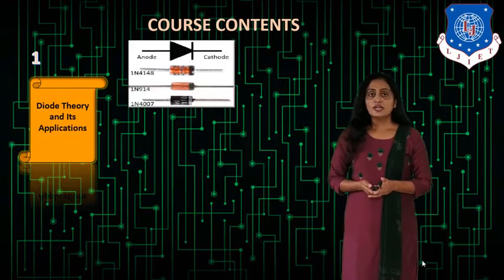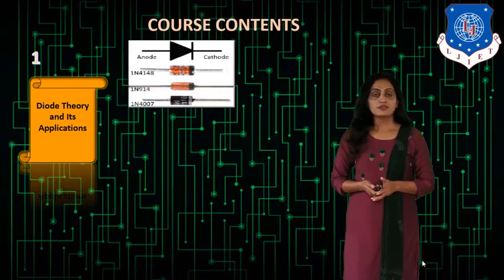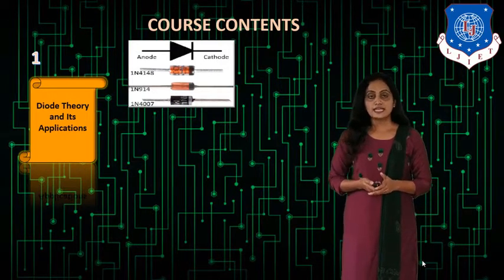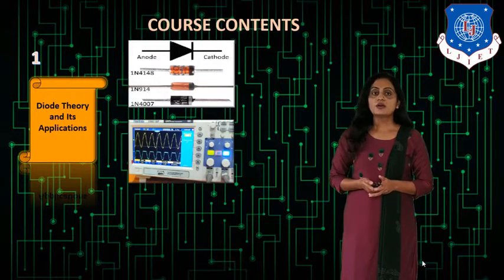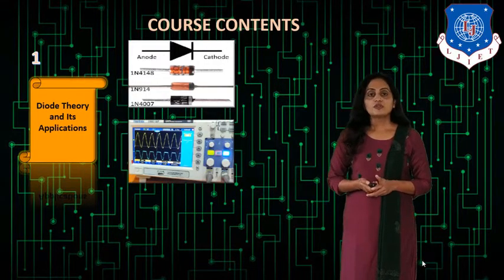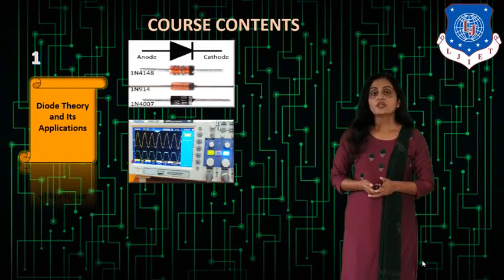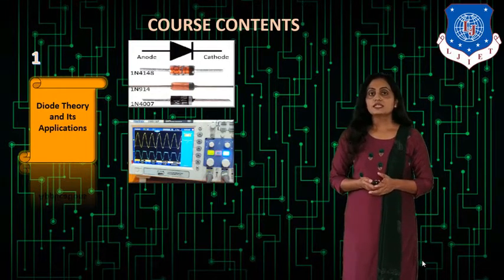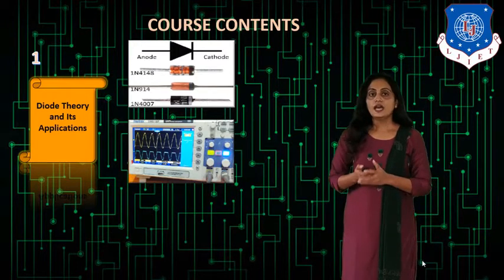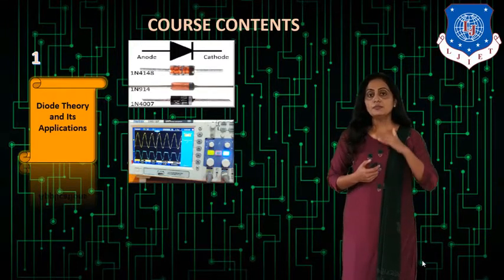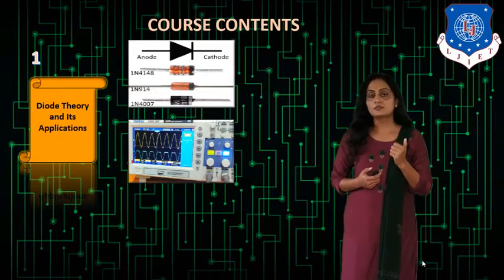And in the second part of this chapter we will see different wave shaping circuit designs using the PN junction diode. The second figure shows the input and output waveform of the clipper circuit. We are applying a sinusoidal signal to the input of the circuit and we are getting the output. In that, some part of the input signal is being clipped off.